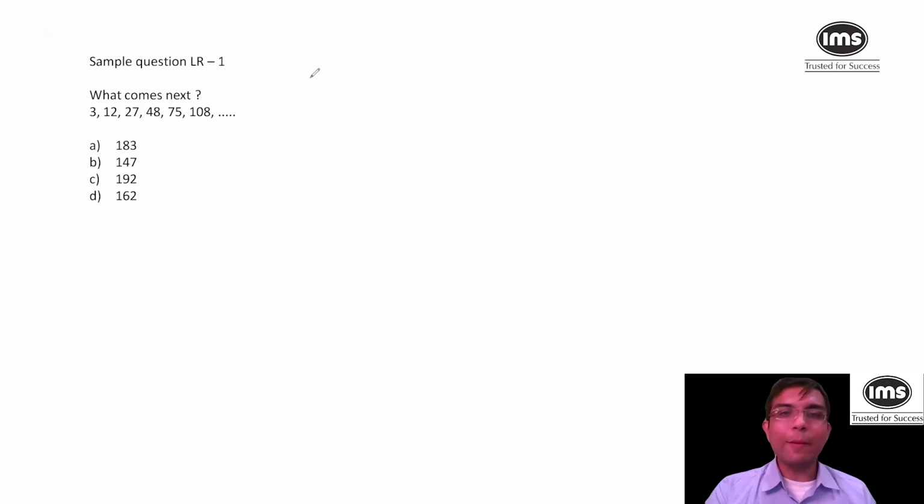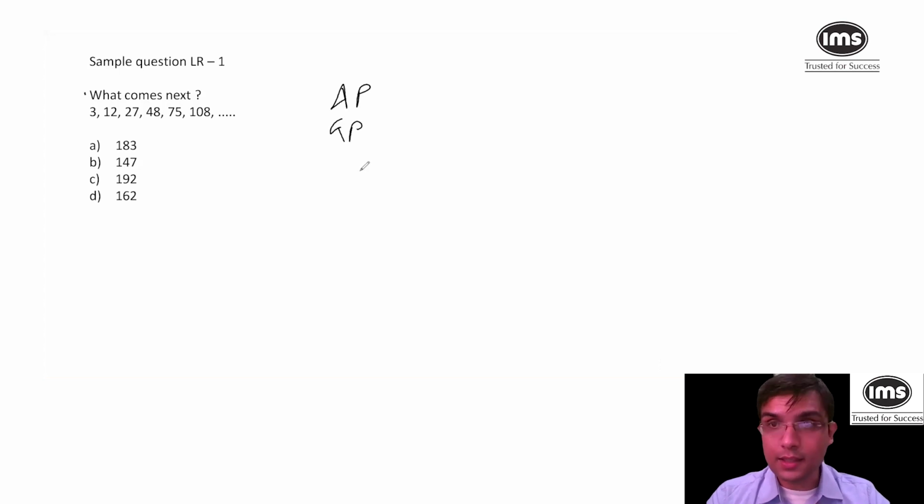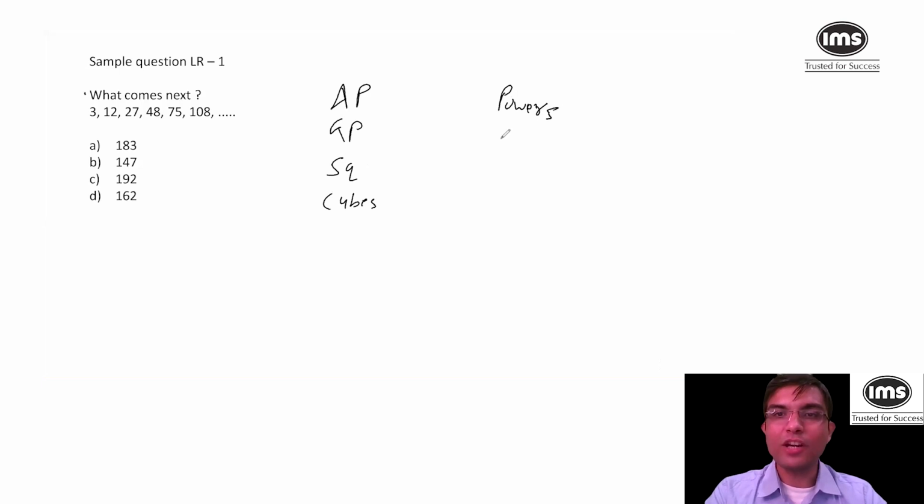Good. So when I saw this series for the first time, these are the parameters I use to see a series: AP, GP, squares, cubes, powers, special numbers.